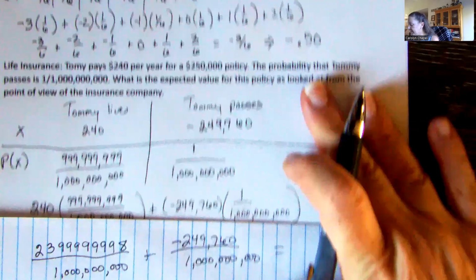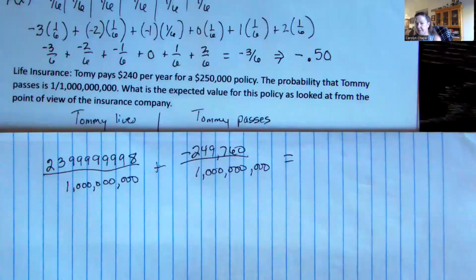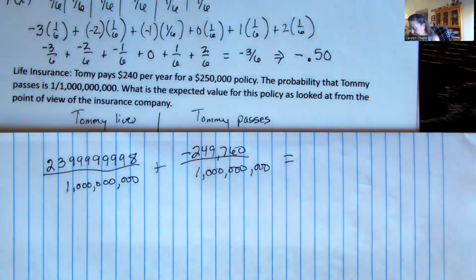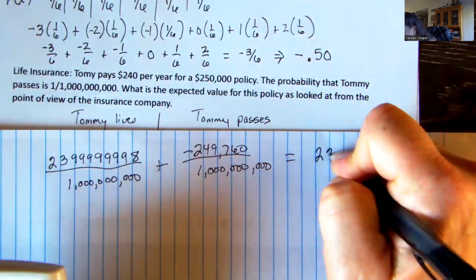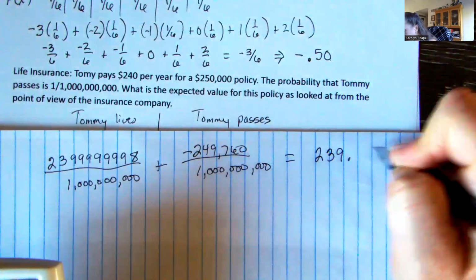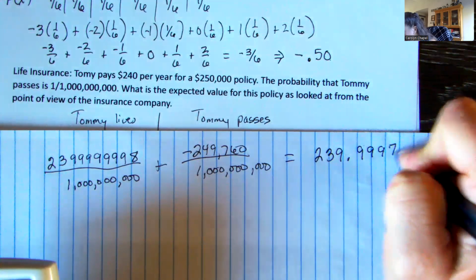Combining those two pieces, sorry, slide this up a little bit. And dividing by this guy, I get 239.9997.